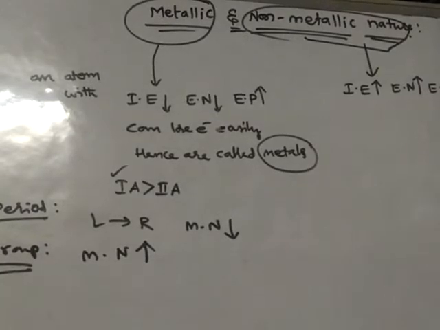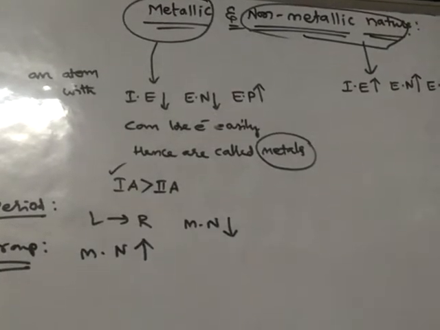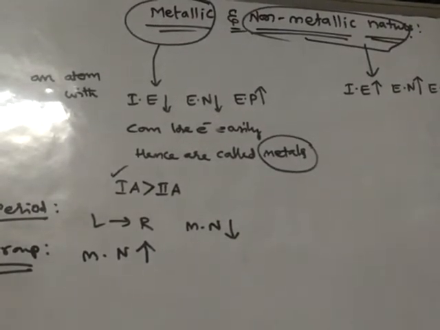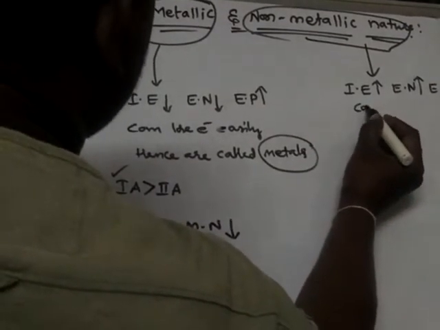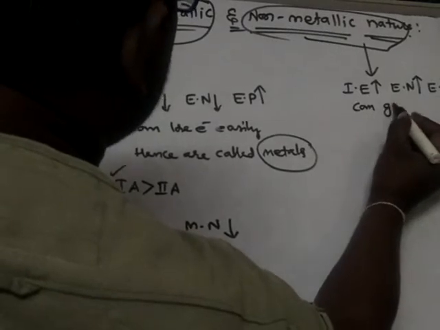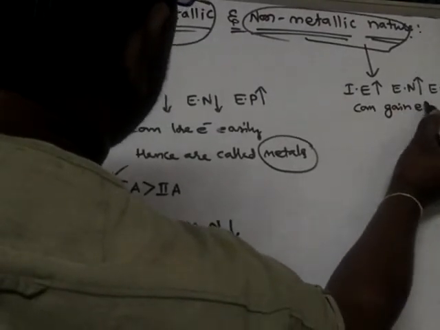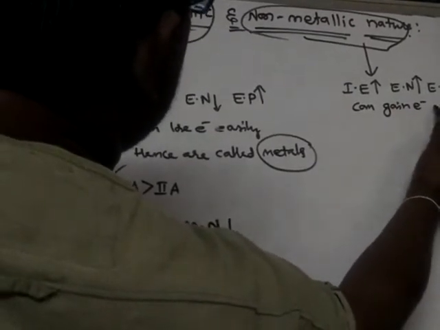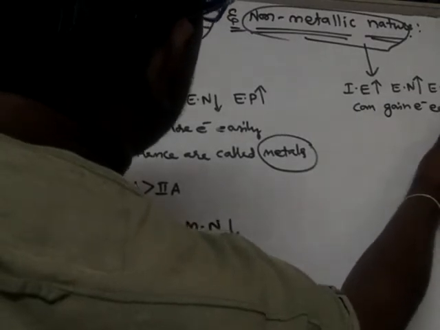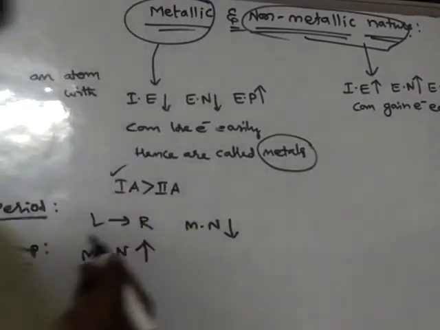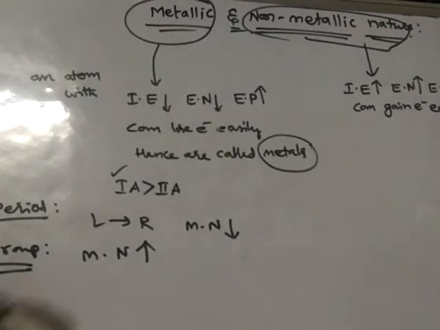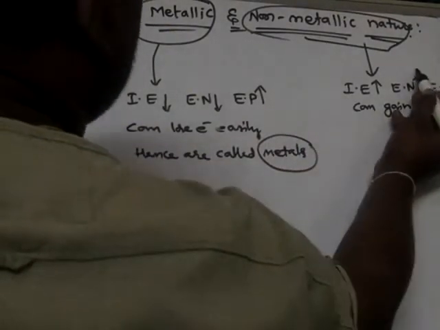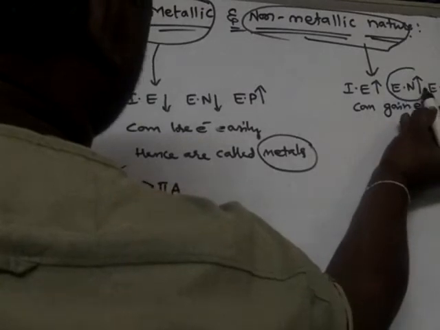Such elements are said to have non-metallic nature. They can gain electrons easily. Under what conditions can an atom gain electrons easily? When ionization energy is more, and particularly when electronegativity is more.